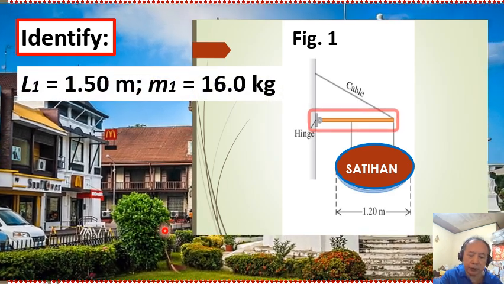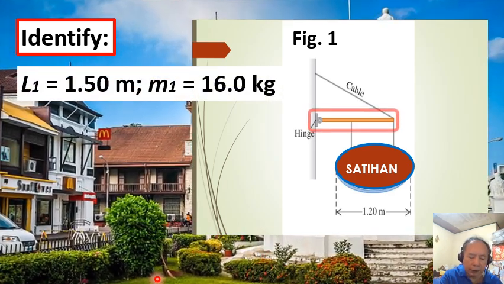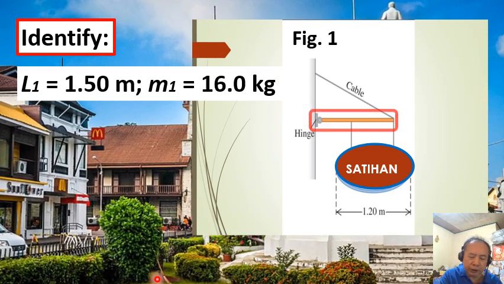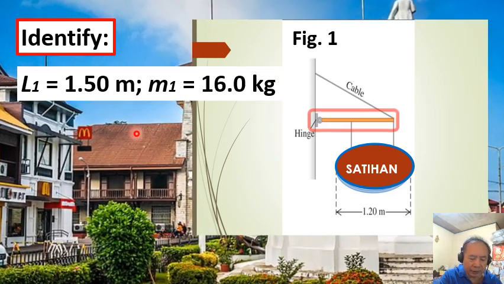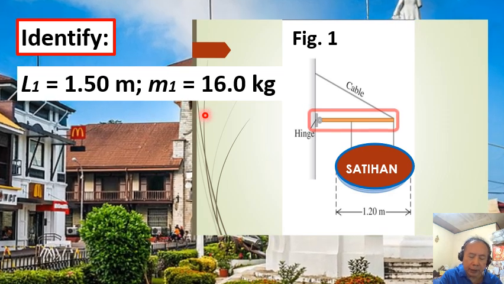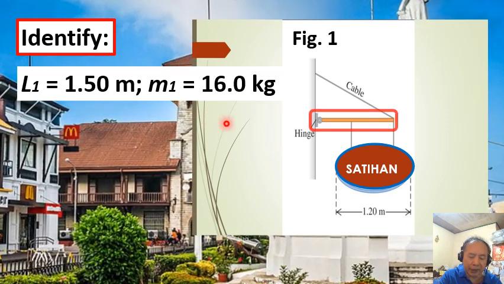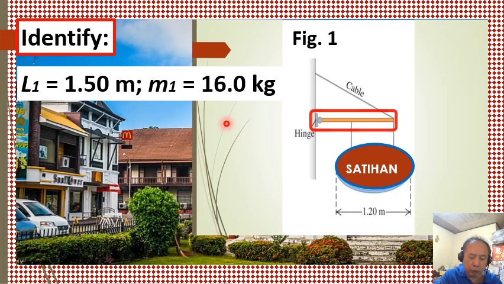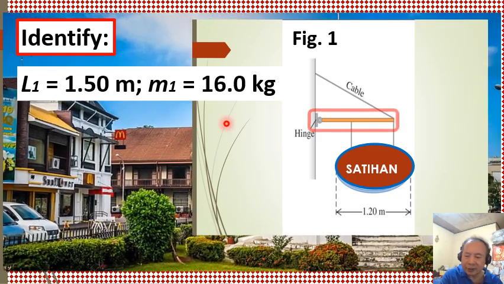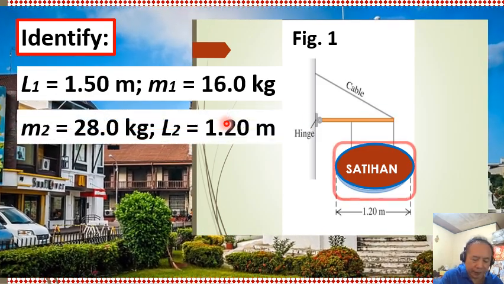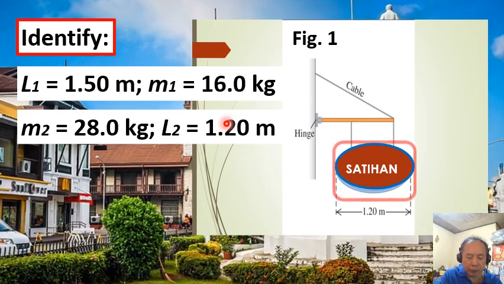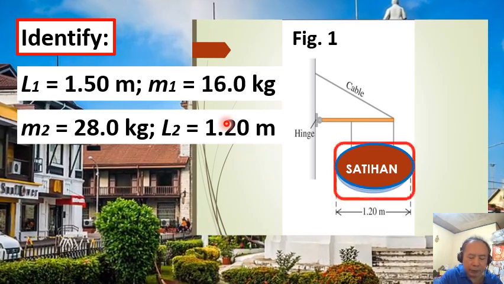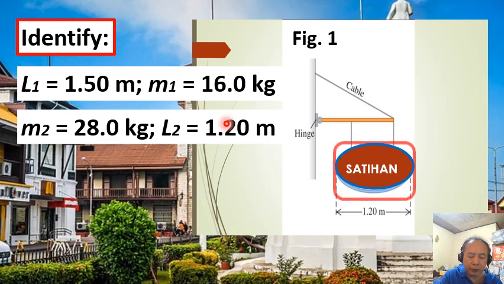As shown in the figure, the uniform horizontal beam supporting the sign is 1.50 meters long and has a mass M1 equal to 16.0 kilograms and is hinged to the wall. The sign itself is uniform with a mass M2 equal to 28.0 kilograms and with an overall length of 1.20 meters.